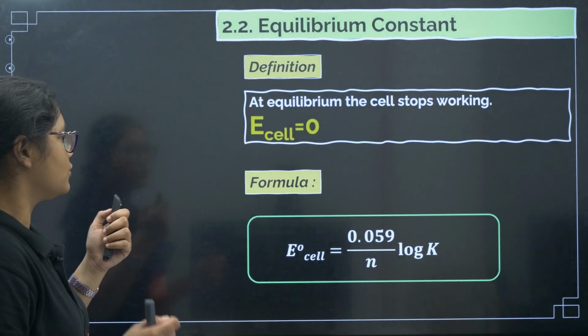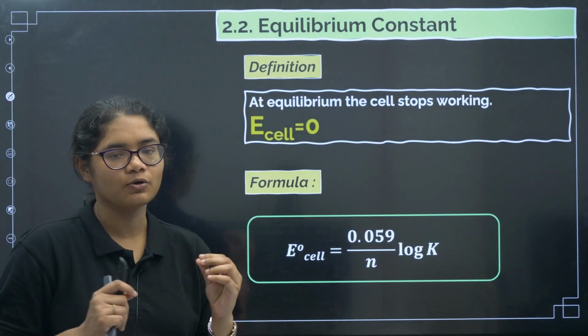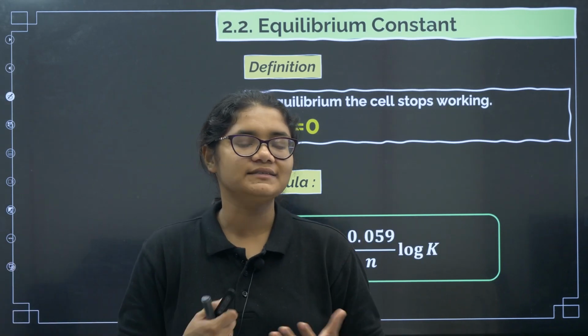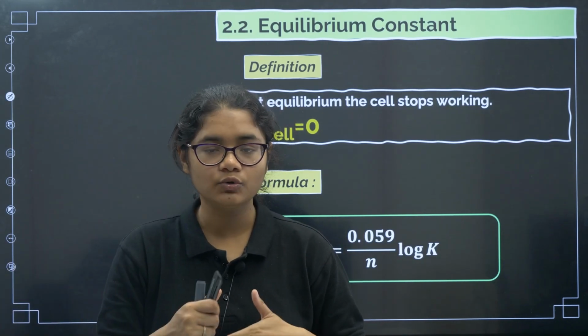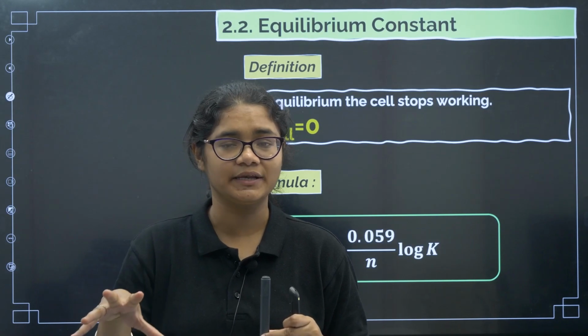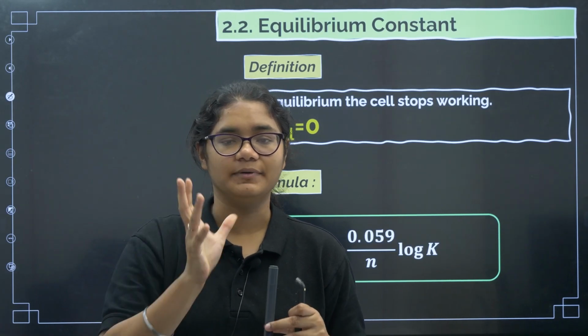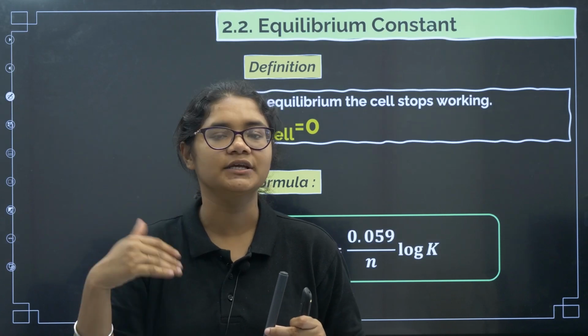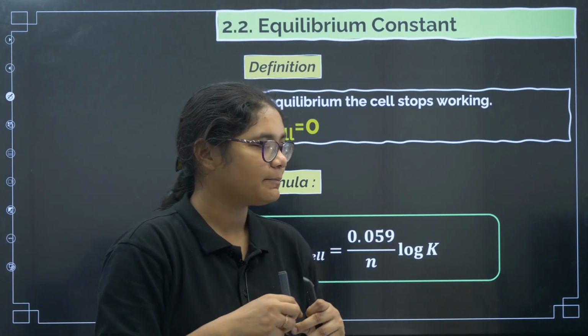Now let us go to the next part, equilibrium constant. When the cell is at equilibrium, what do you mean by the cell being at equilibrium? When the cell is at equilibrium, the E of the cell becomes 0. The E of the cell becomes 0, the cell does not function further. Now what happens at this time?